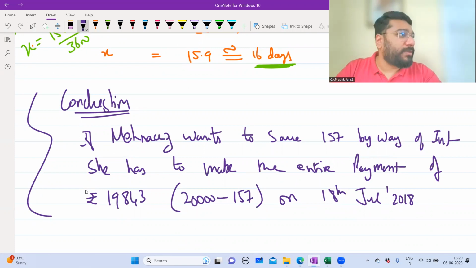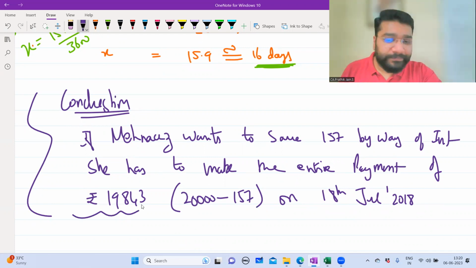She can't pay 20,000, boss. To save 157 only, she is doing so much of early payment. So obviously, she'll pay the balance amount only, after getting the cash discount or rebate receipt.